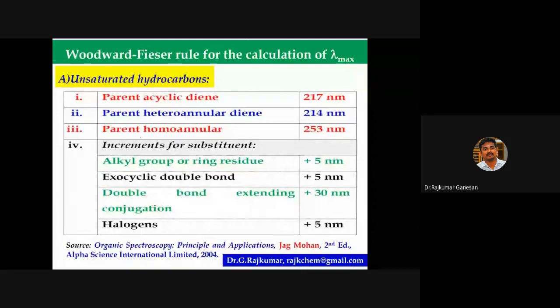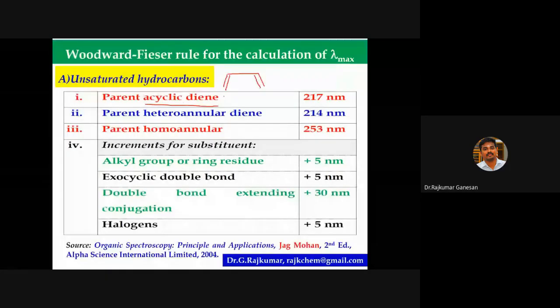Okay. So it is simple. We will not worry about this. If it is an acyclic diene, a diene is a conjugation, that is, double bonds. If it is an acyclic diene, the parent, that is the base value, is 217 nanometer.